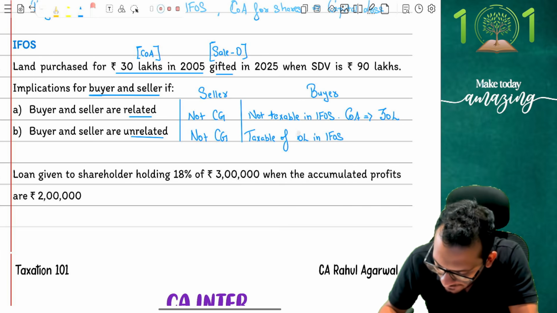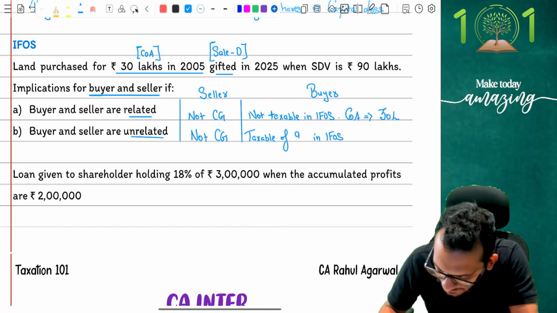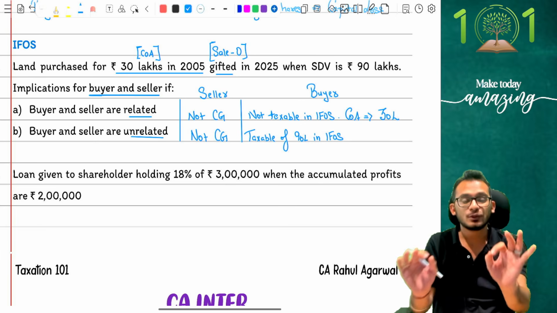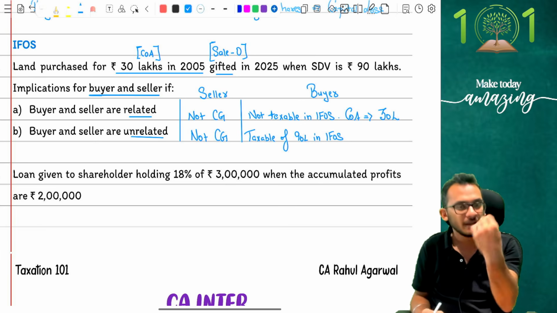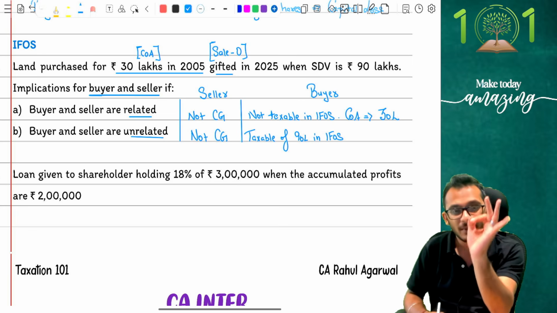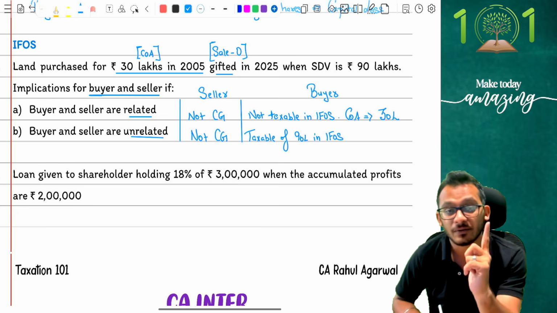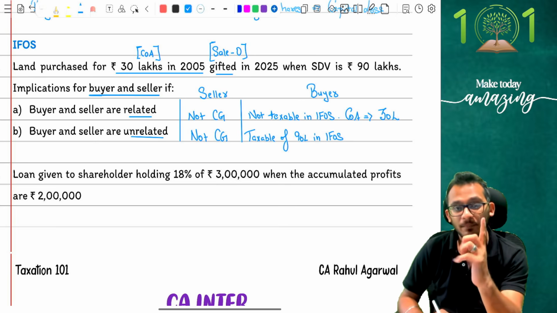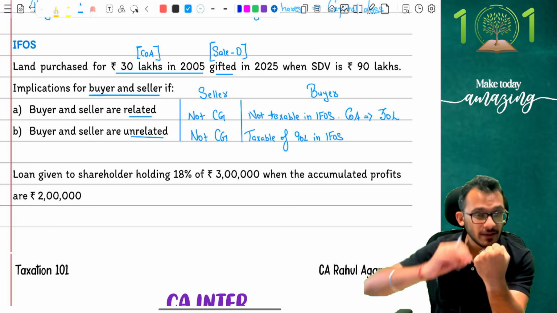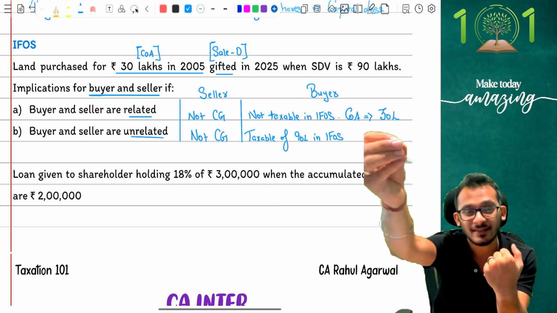Yes, the whole 90 lakhs will become taxable under IFOS because at the end of the day, what happened? I should have paid 90 lakh rupees for this property, but I paid nothing for the property. So it became 90 lakh rupees worth of taxable gift. Now comes the important part. People, now I am the buyer. I have already paid 90 lakhs to the government as IFOS gift.